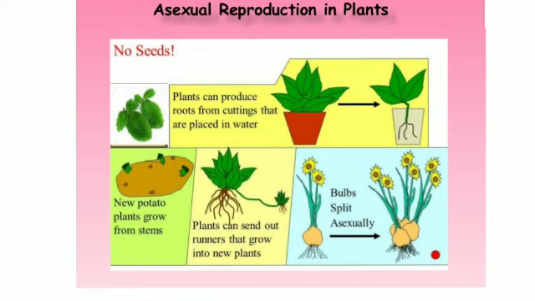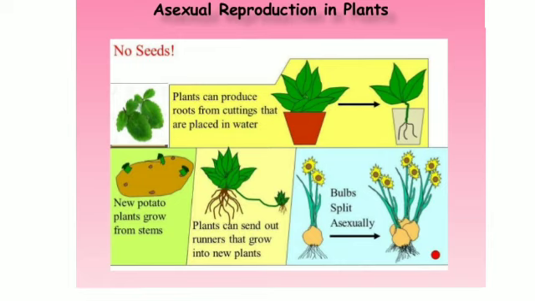In plants, asexual reproduction results in the formation of offsprings or new plants without seeds or spores. Asexual reproduction in plants occurs through the following methods. First one, vegetative propagation, budding, fragmentation and spore formation.